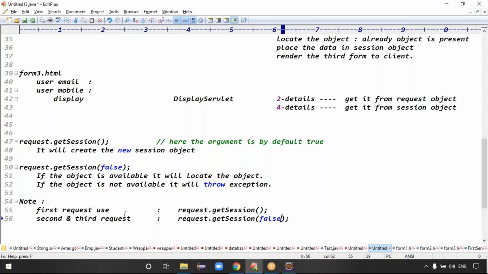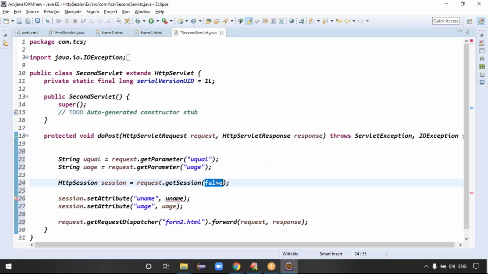We got the clarity why get session of false, right? Already the object is there, so you locate the object. If you didn't put it like this, then what happens? It will create a new object, right? Then what is the need of creating a new object for the second request? Because the previous request details are gone already. Okay, is it clear now?